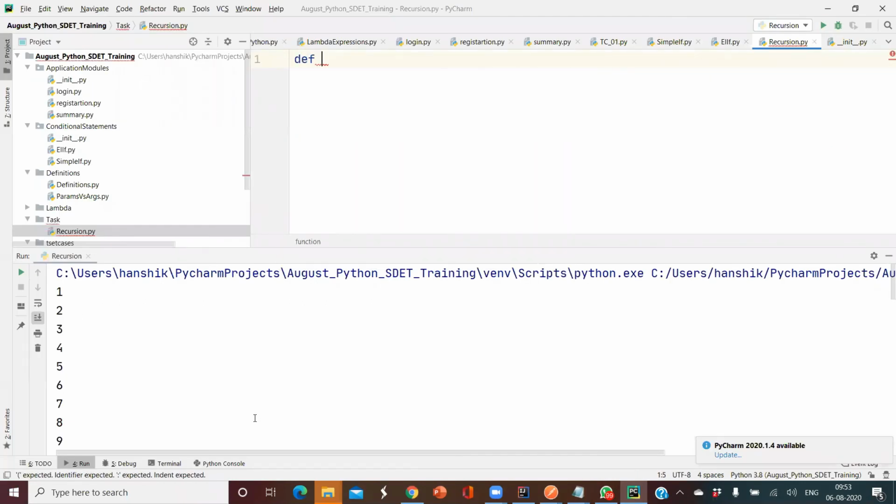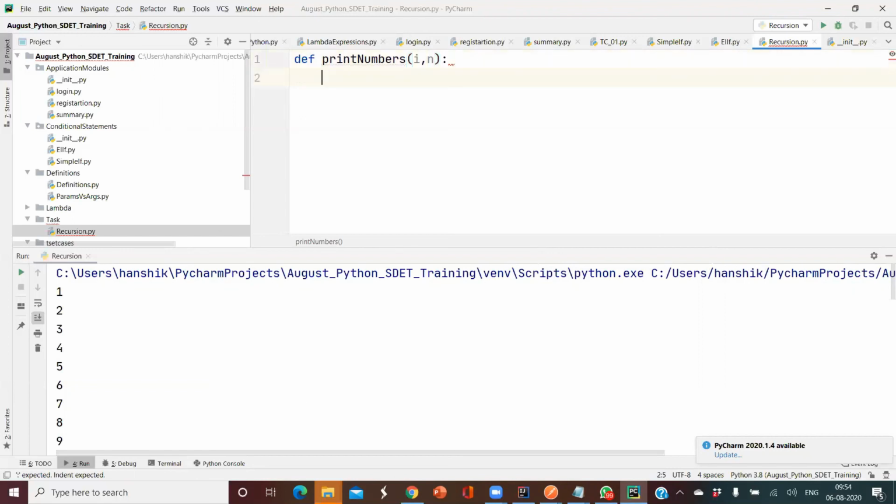See here, I'm going to create a definition print numbers. I'm going to tell what my starting position is, from where I want to start, and then how many numbers I want to print. Say my starting number is going to be 10, 10 to 100 or 30 to 50. So I'm going to give my starting position and my ending position here.